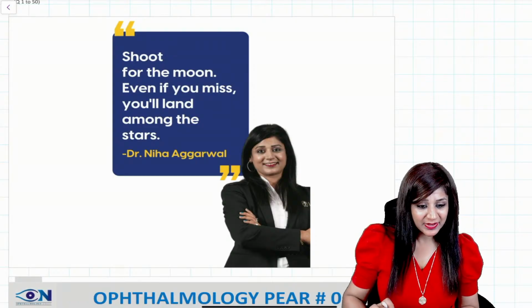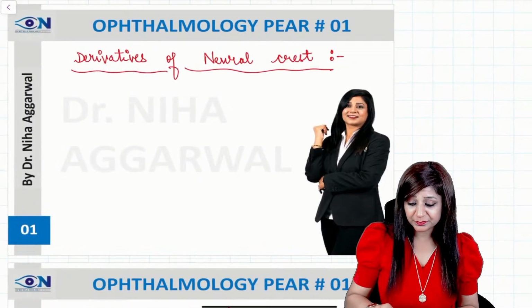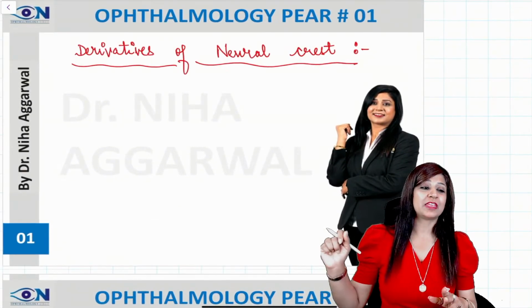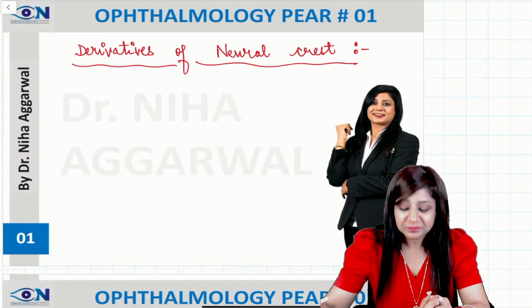Good evening, everyone. So, as promised, though a lot of guests are even sitting now, what is promised has to be done.